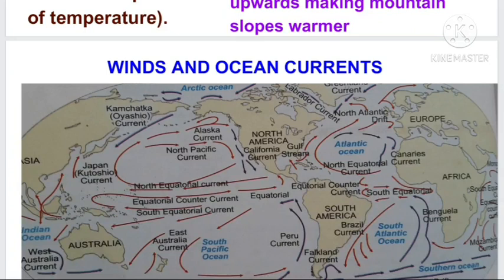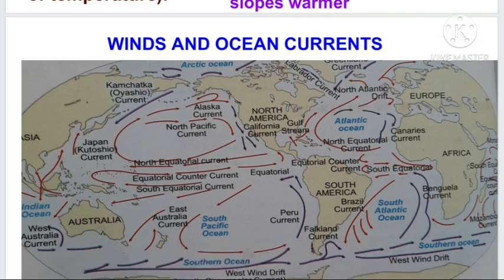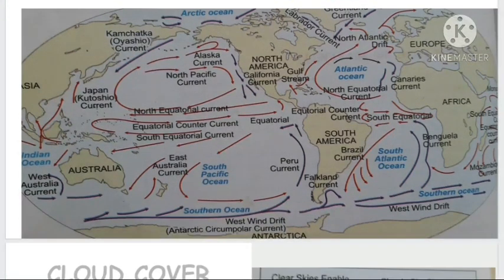Another factor is winds and ocean currents. I think you remember about the ocean currents. There are cold ocean currents and warm ocean currents. Cold ocean currents originate from the polar region and warm ocean currents originate from the equatorial region.